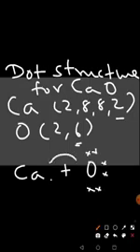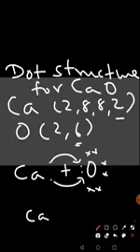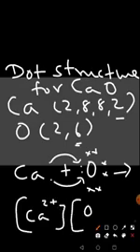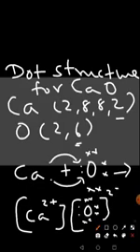Now this calcium will lose its 2 electrons to oxygen, and it will become Ca2+, right, and this oxygen will be O2-. This is your compound formation, calcium oxide.